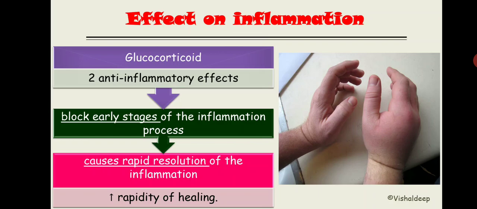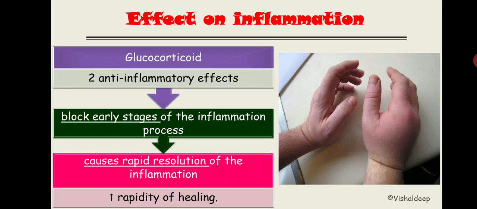Got it? This is the normal hand and this is the inflamed hand. So if you give steroid to this particular patient, it increases the rapid healing. This is the actual role of a steroid drug in inflammation.